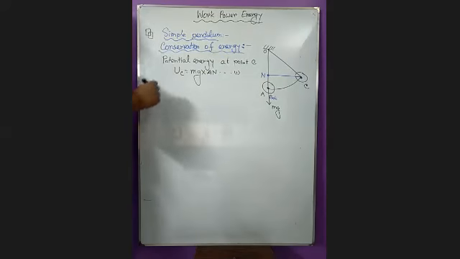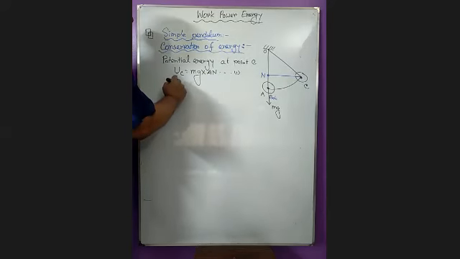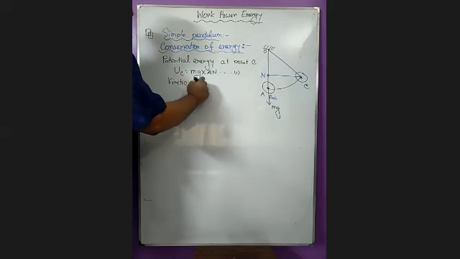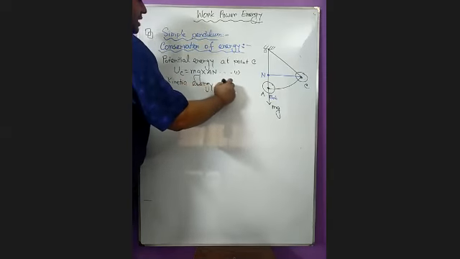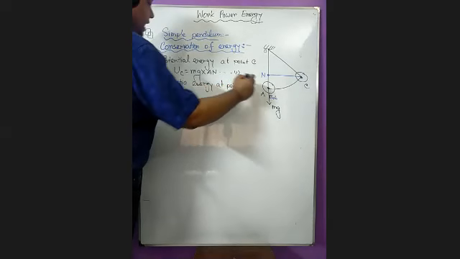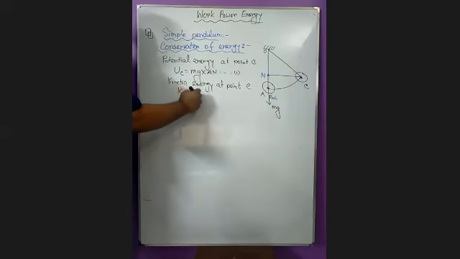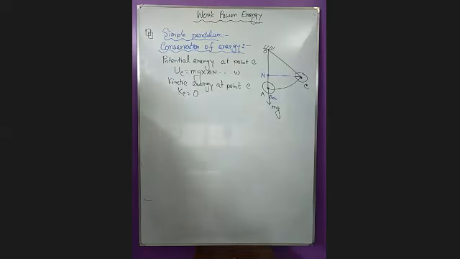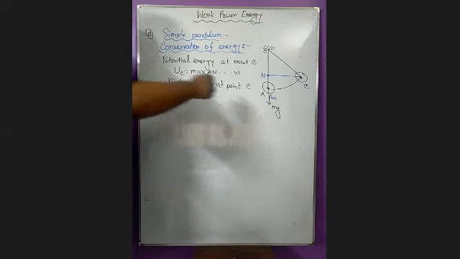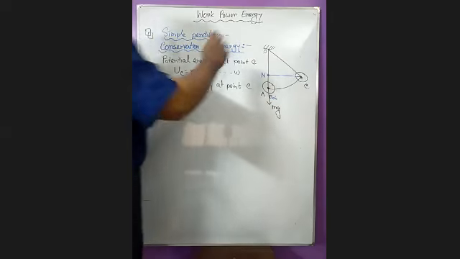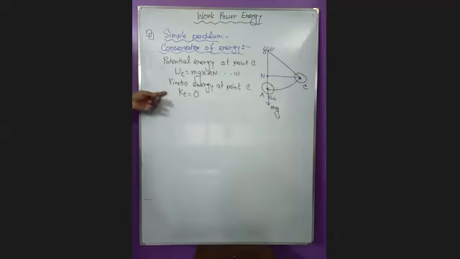And the kinetic energy at point C will be 0. Why? Because at point C, there will be no velocity for the bob. The bob will be stopped there. When it reaches its maximum position, for a very short time, it will stop at the point C. That's why there will be no kinetic energy at that point.